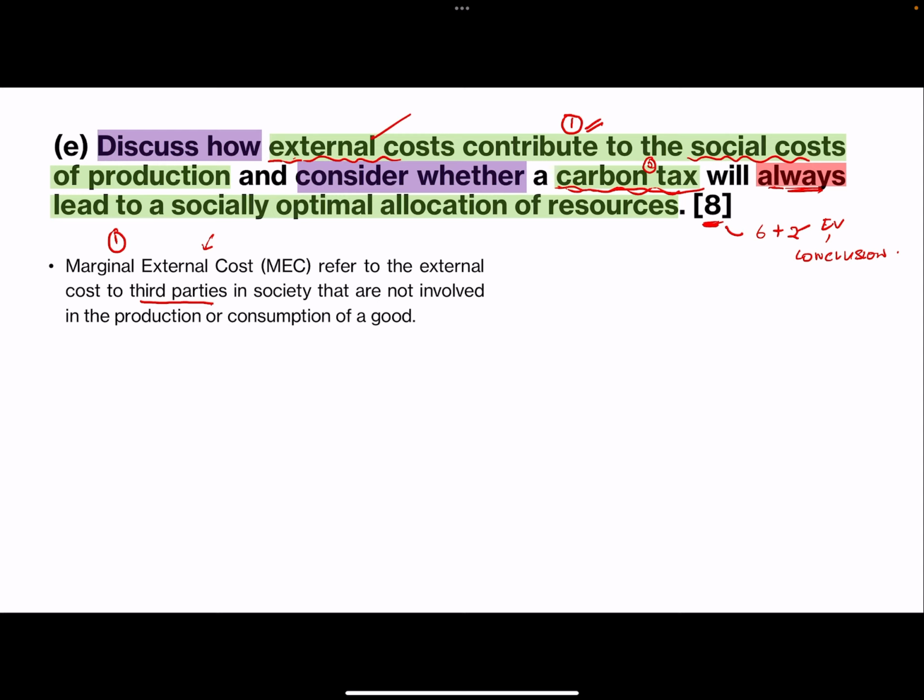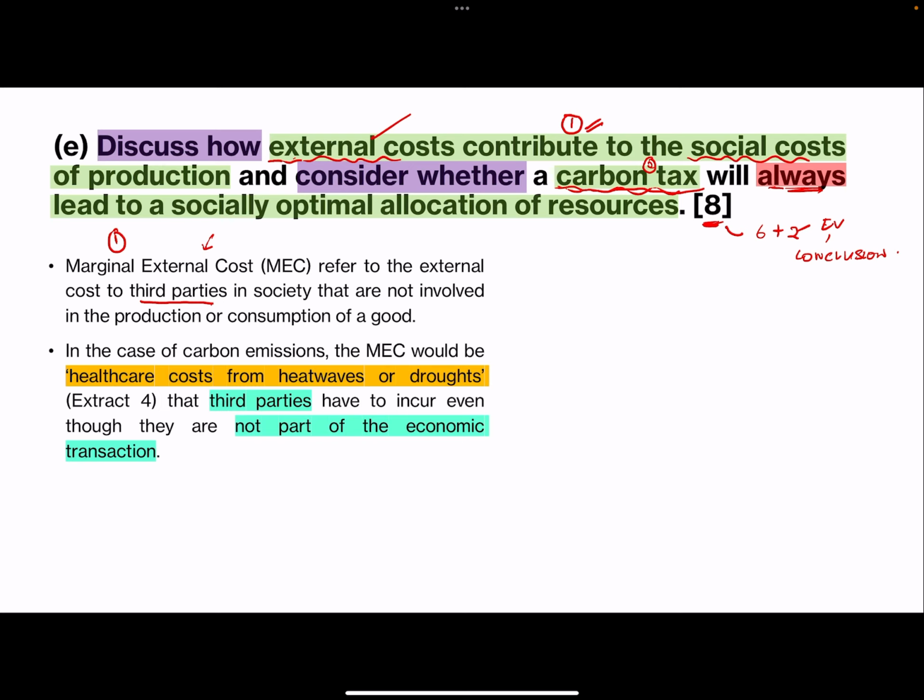Okay, then in the case of carbon emissions, what would it be? It will be healthcare costs from heat waves or drought. Ideally, you want the cost to be monetary, so if you can, try to make it monetary. That's why you want to link it to healthcare costs. You can even link it to property damage from heat waves or droughts. Try your best to link it to monetary costs. Then these are third parties. They are not part of the economic transaction. So I'm explaining what this MEC means in the case of carbon.